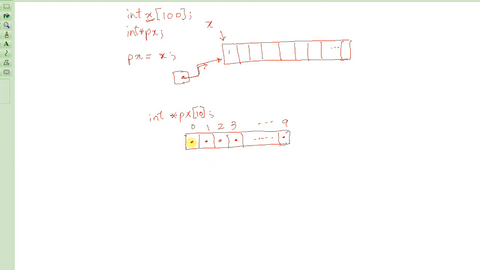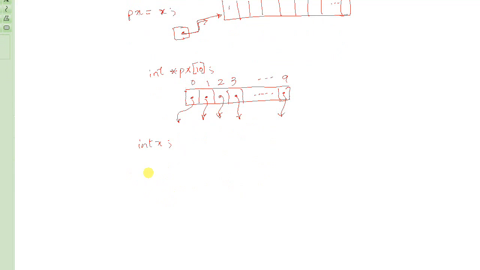Since each one of them is a pointer, they all have arrows coming out, and they can point to any location in memory that will be treated as an integer. So if I have an integer x, I can say px[0] is equal to address of x.